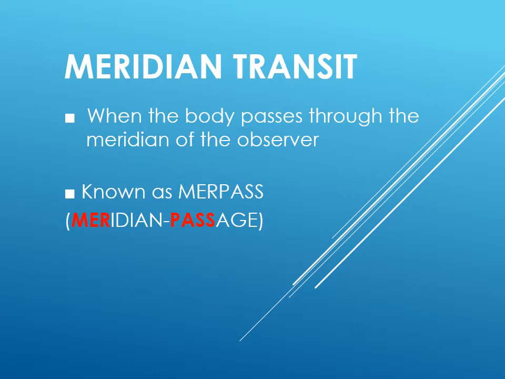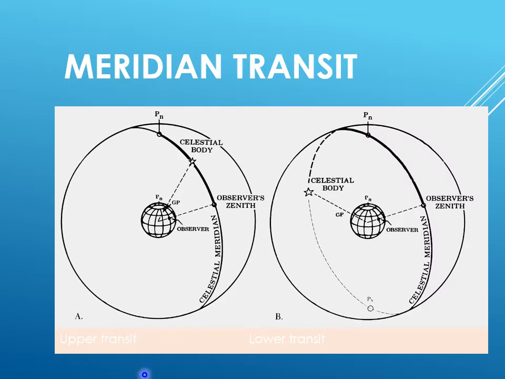Well, why is it so important? You must be wondering. To understand this, as you can see on the celestial sphere, at the time of meridian transit, the body passes through the meridian of the observer, and at that time, the pole, the body, and the zenith of the observer are all in a straight line. This coincidence is of advantage to us, whether it be upper transit or lower transit. We shall see how in subsequent parts of this lecture.